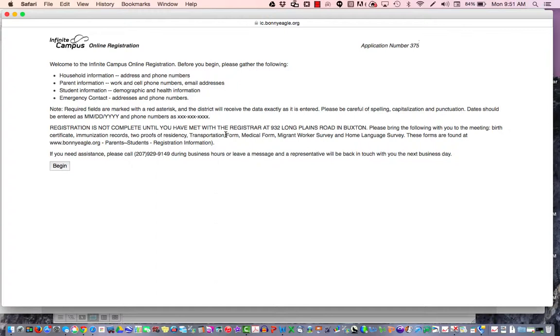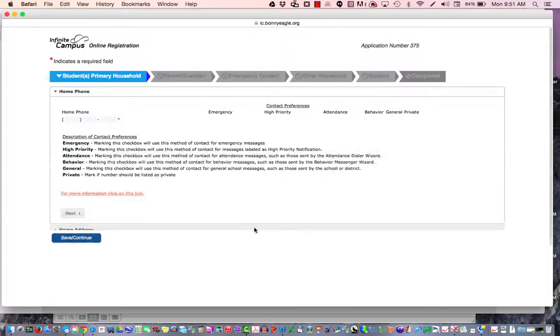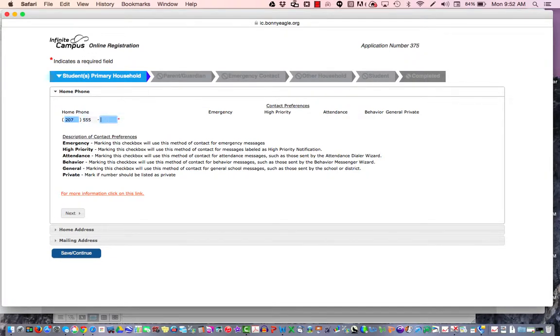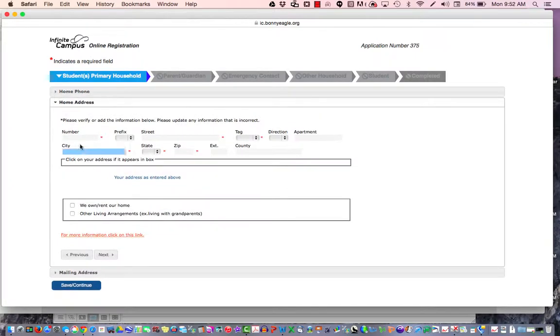The times for enrollment will be 7:30 a.m. to 2:30 p.m. unless otherwise noted. I will show you the times that are available at the end of this. Click on Begin. This is the home number of the student's household that they currently live in. Click on Next. This is the address where the student currently lives.